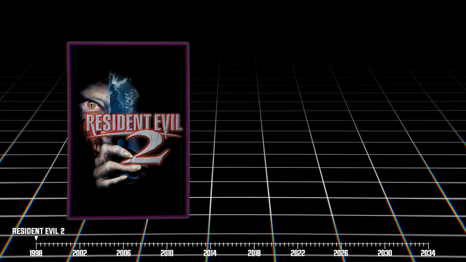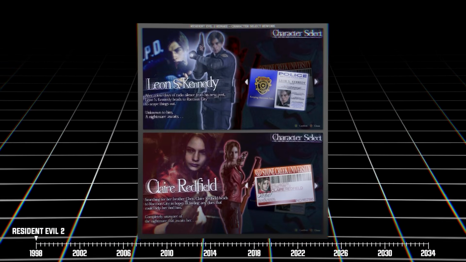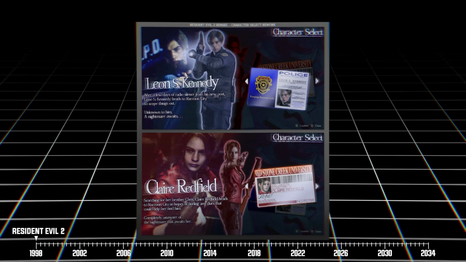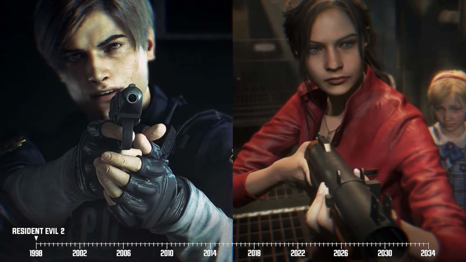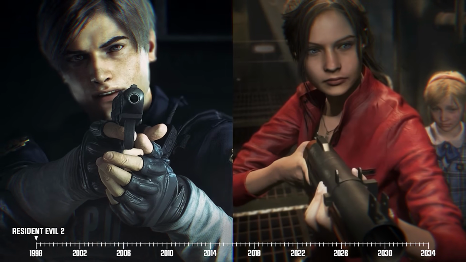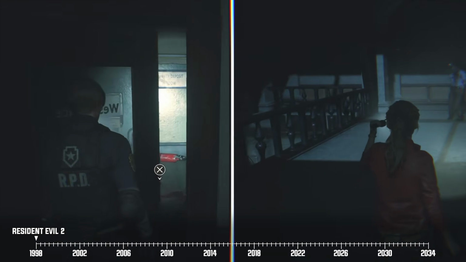Resident Evil 2 shares a few similarities with the first RE game in that players are given the choice to select which main character they're going to assume the role of. Leon and Claire each have their own supporting characters too. However, unlike the first Resident Evil game, there's not much difference between Claire and Leon's core gameplay mechanics.